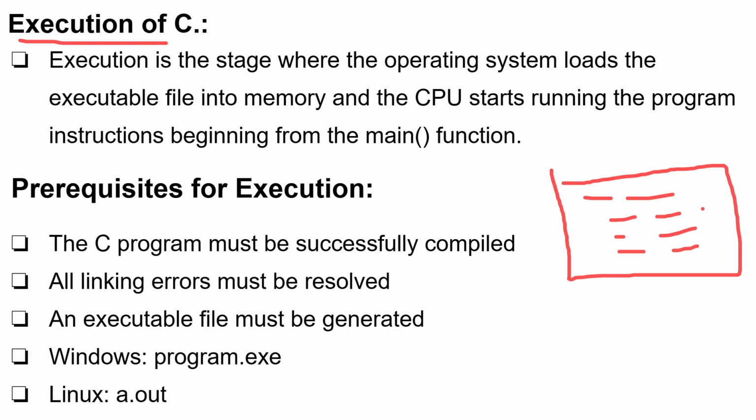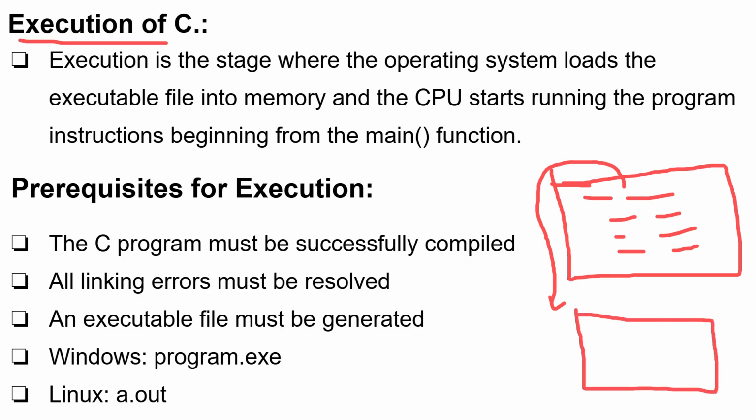With the help of the compiler, we convert this high level language into low level language, that is machine understandable language. This generates the .exe file. In execution, we just run the .exe file, which takes input from the user and gives output. Okay, so this is called execution in C programming.